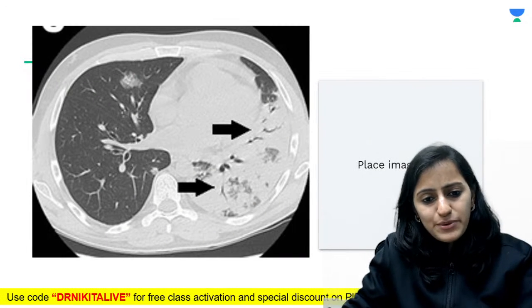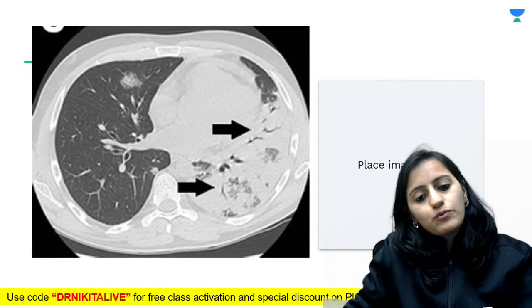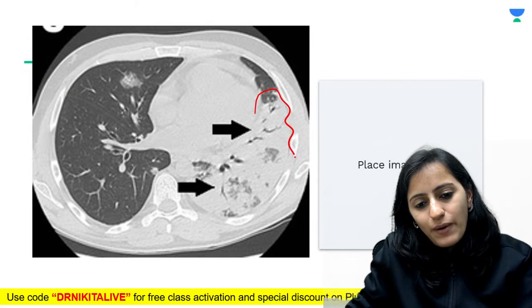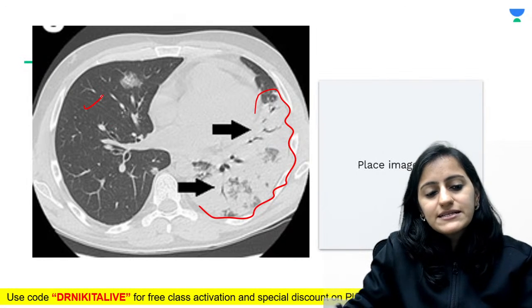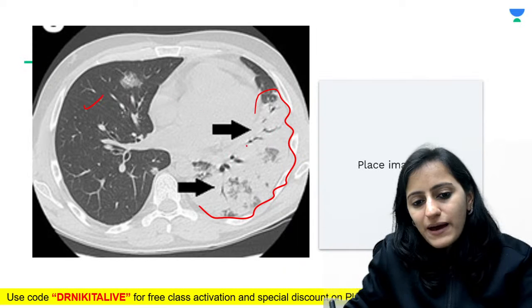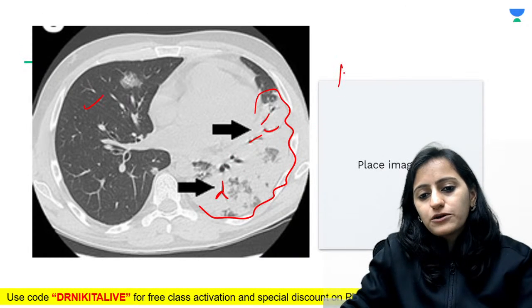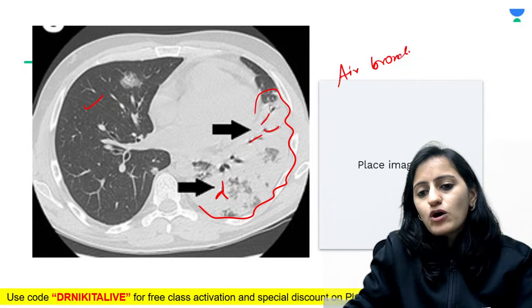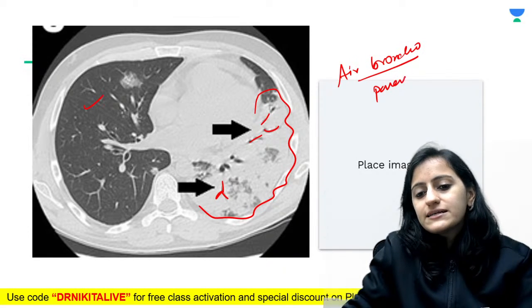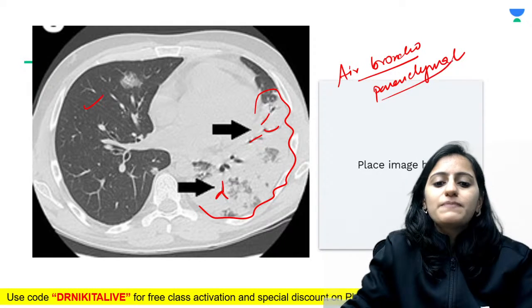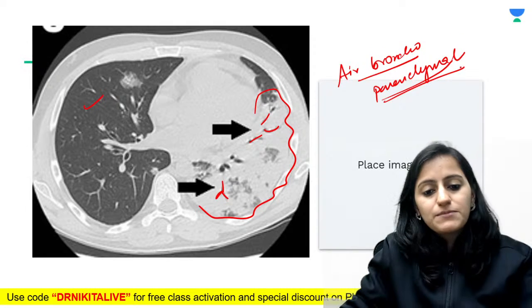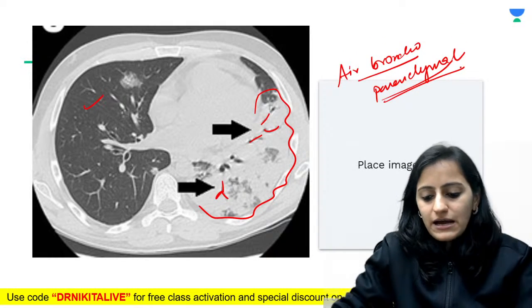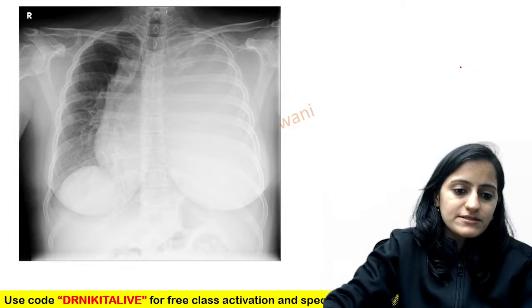Now look at this one, a very important image again. What do we see here? This is the white appearance of the lung. And through this white lung, we see the black bronchi going. So this is the air bronchogram sign, which tells you that this is a parenchymal pathology. This is not an extra-parenchymal pathology. The air bronchogram sign.